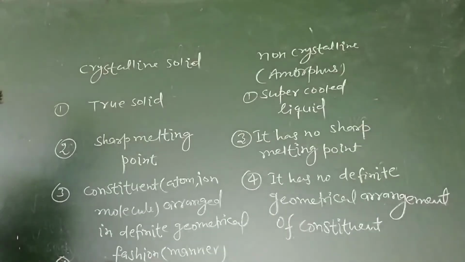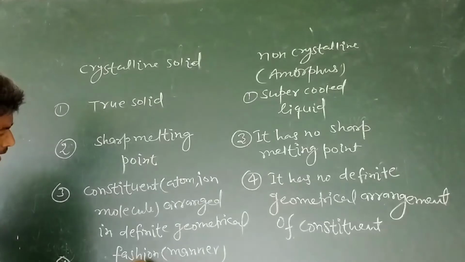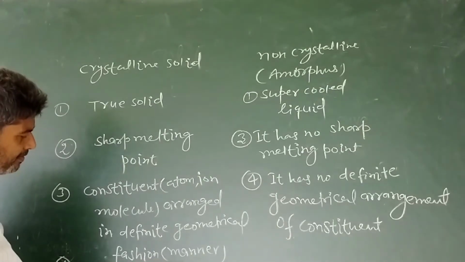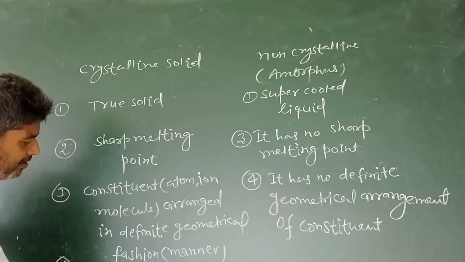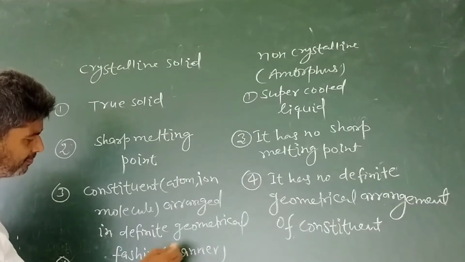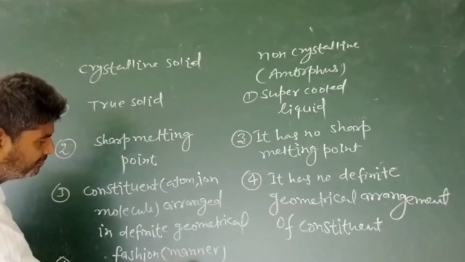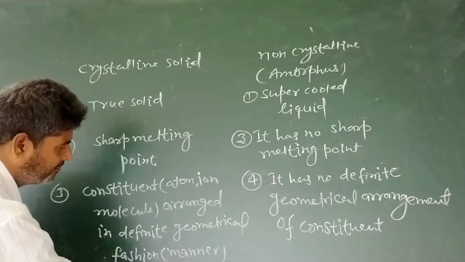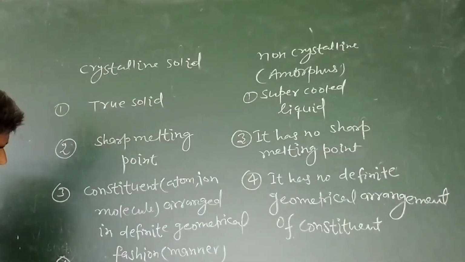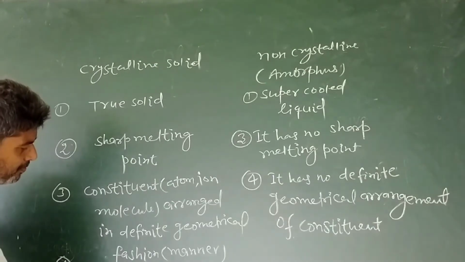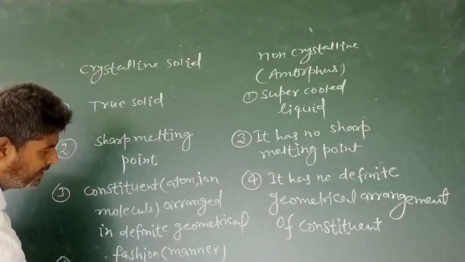Crystalline solid gives sharp plane or smooth plane when cut with knife.